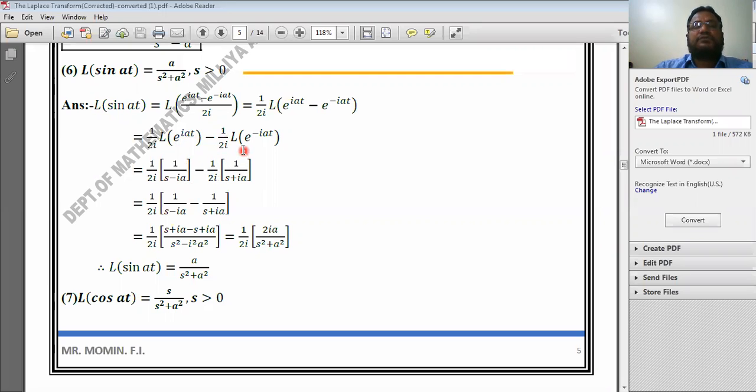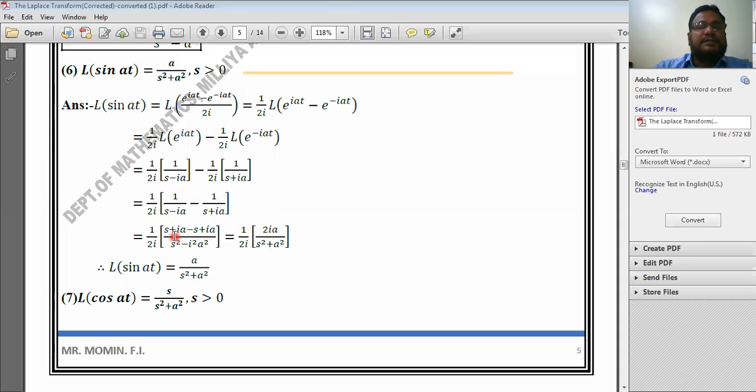Again Laplace transform of the second term e to the power minus iat is equal to 1 upon s plus ia. Now take the difference of these two. Here 1 by 2i is common: 1 upon s minus ia, the first term, minus 1 upon s plus ia, the second term. Take the difference by cross multiplication.